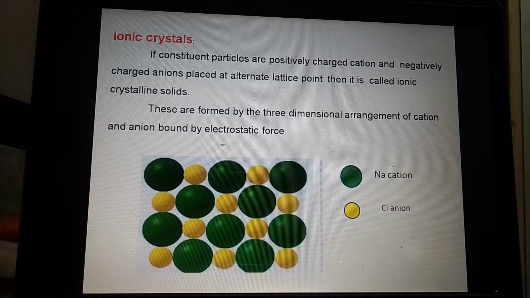In this diagram, we will see there are two types of circles. That will be indicated as this green color.